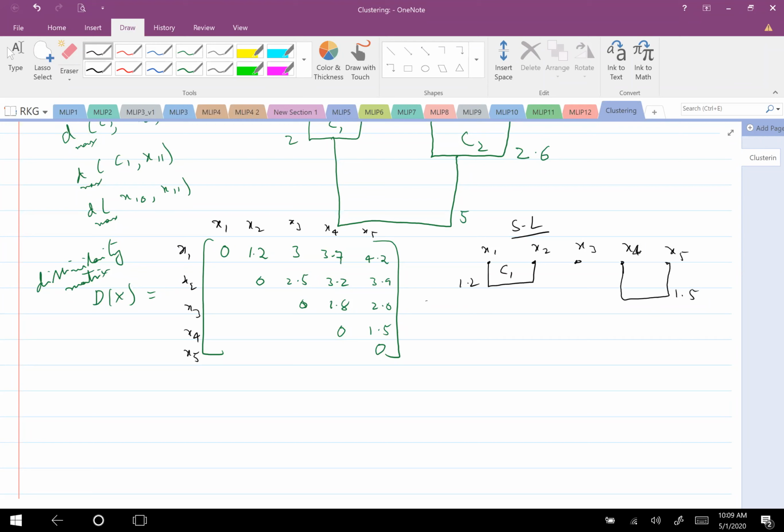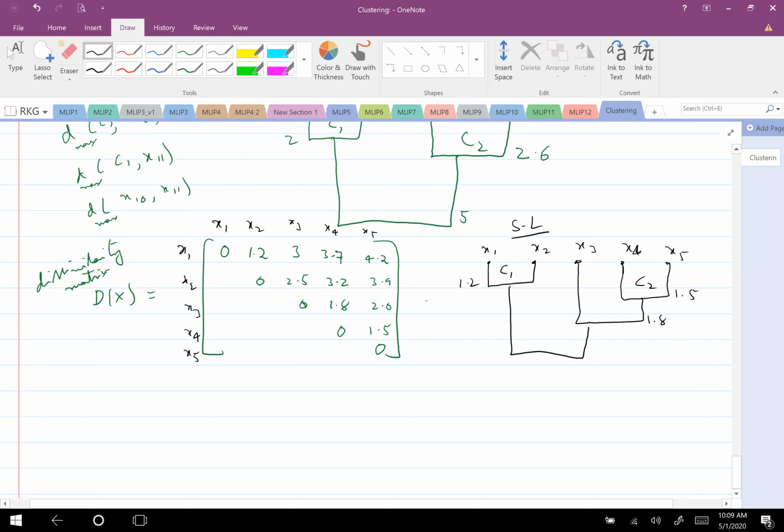X3 should be merged with someone. X3 and X4, which one will get merged next? Can you guess? X3 and X4 I can't match, this is already C2. So X3 and C2, with a distance of 1.8. Okay, then these two anyway get matched.